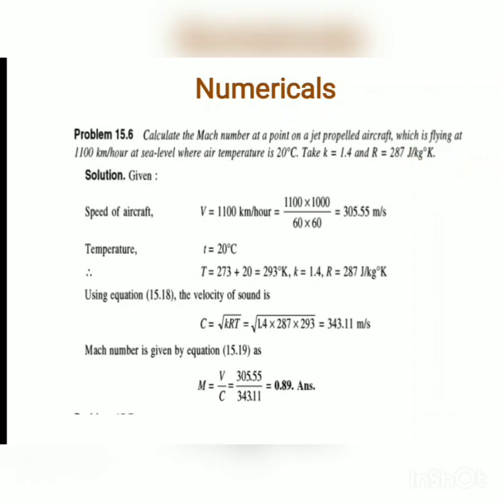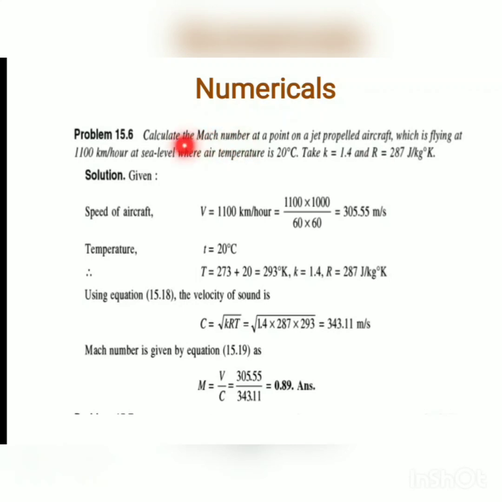We know the equation of velocity of sound for adiabatic process, that is C is equal to under root K into RT, where the value of K is given, R is given and T is given. Put the values in the equation, we will get the value of C, right? What we have to calculate?